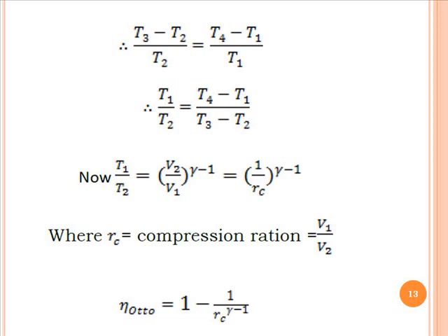the efficiency of the Otto cycle depends only upon the compression ratio, as well as the value of gamma. It does not depend upon the highest or lowest temperature of the cycle, nor upon the quantity of working substance circulated in the system. So if the compression ratio varies, or if the gamma value varies, the efficiency of the Otto cycle will vary.